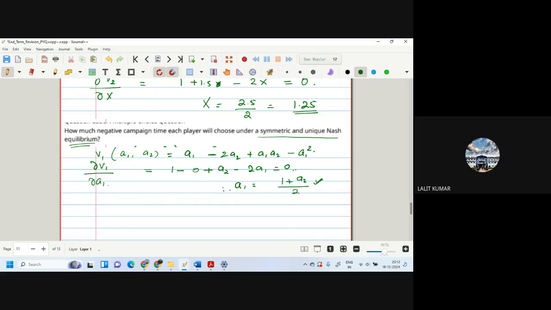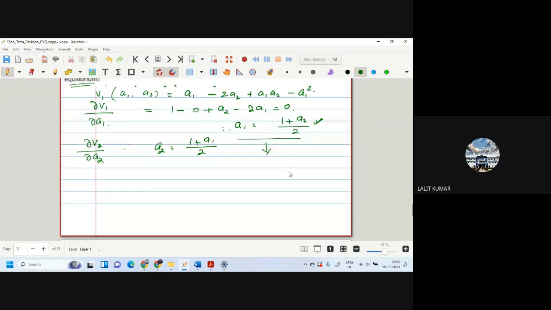Yes. Similarly, player 2 will also try to maximize his payoff. So from there we will get A2 is equal to (1 plus A1) by 2. Now put the same value here. So we will get A1 is equal to (1 plus (1 plus A1) by 2) divided by 2.